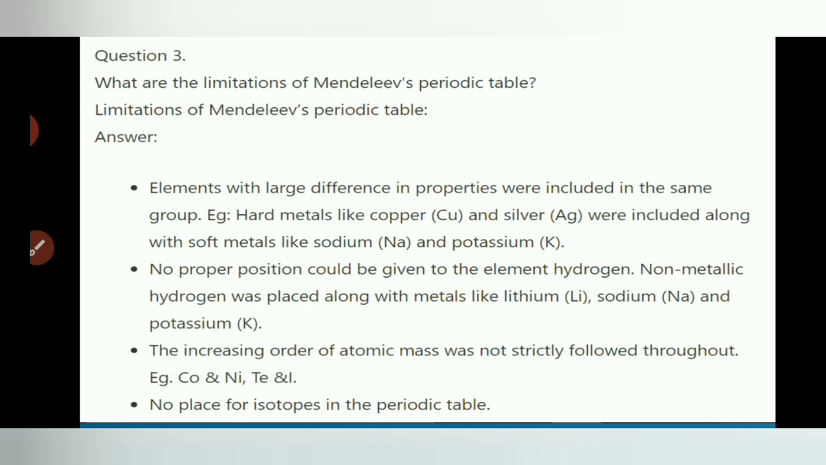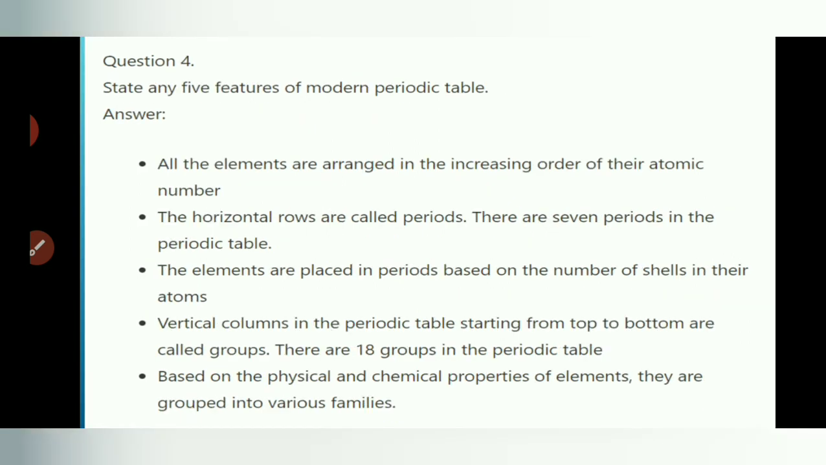The increasing order of atomic mass was not strictly followed throughout. For example, cobalt and nickel, and tellurium and iodine. There was no place for isotopes in the periodic table. These are the limitations of Mendeleev's periodic table that I taught in this video. If you have any doubt, please watch the video.